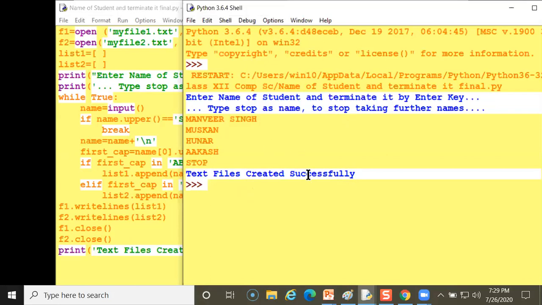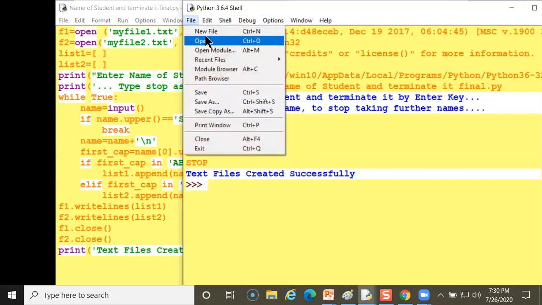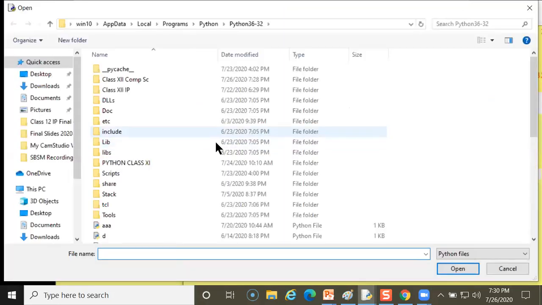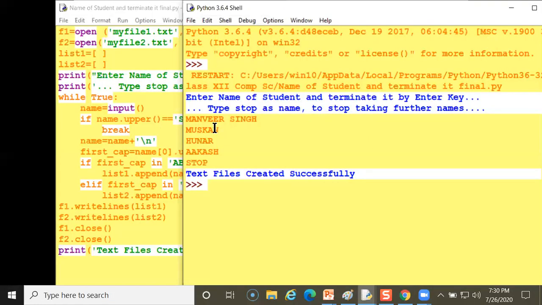So now I want to see where these files are located. It will not be visible here. It will not be viewed in this file. So I'll open the drive.